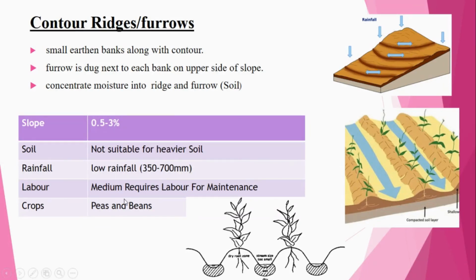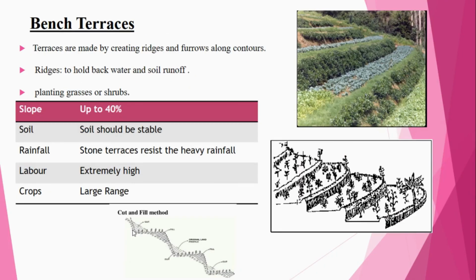Labor is medium, required for maintenance purposes, because in the furrows, due to the fine soil, the soil which is present on the furrows has to be removed to make the proper section for the furrows, so we require labor. The best example crops for contour ridges and furrows are peas as well as beans.